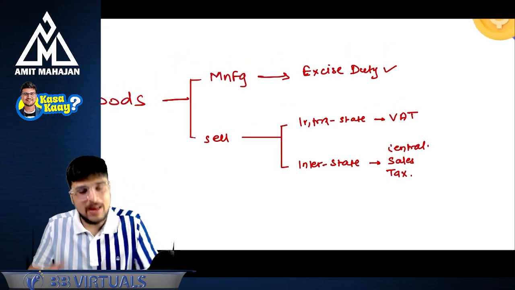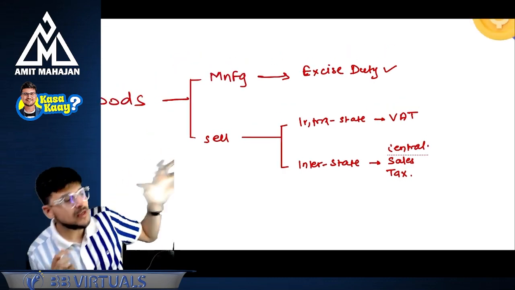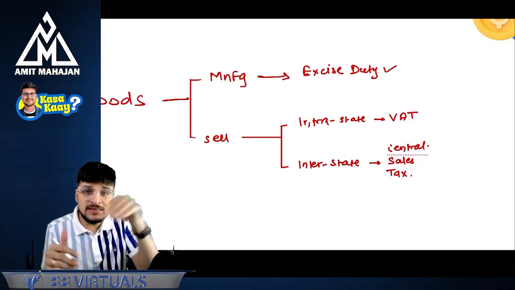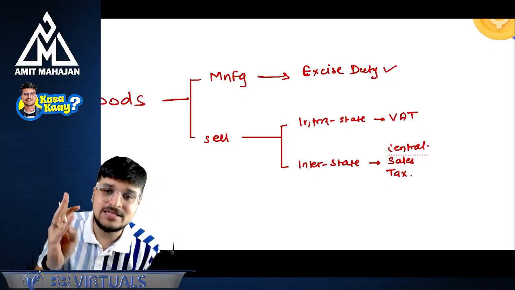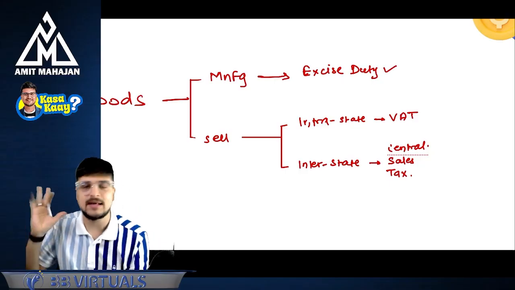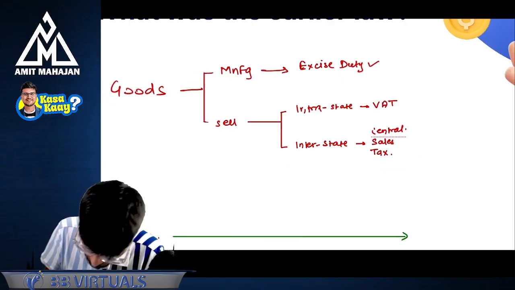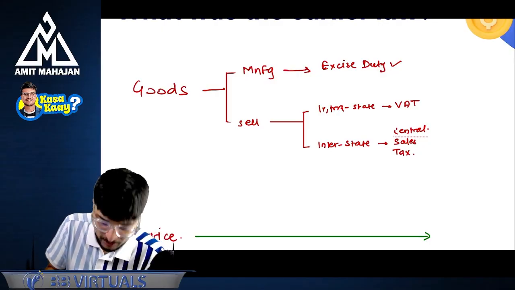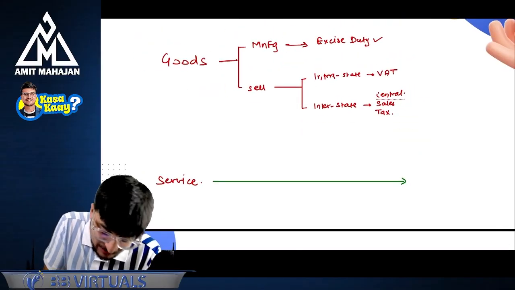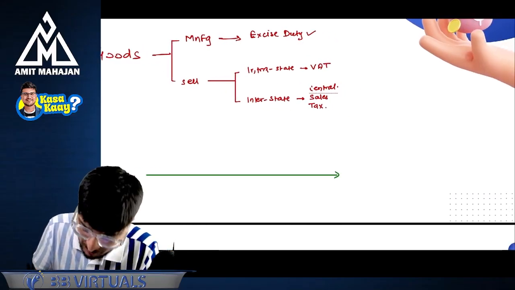Okay, sir. I manufactured the goods, I had to pay excise duty. If I have to sell it, if it is within the state, it is VAT. If it is between two states, then I had to pay CST, that is Central Sales Tax. Super. So this is the background of goods. This is very important for us to understand. And if I talk about services, of course, I had to pay service tax.